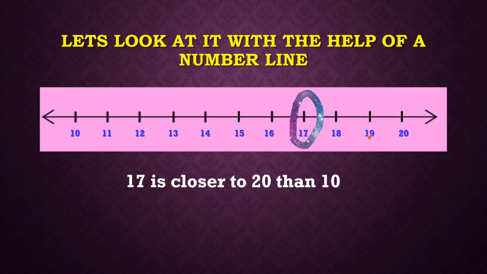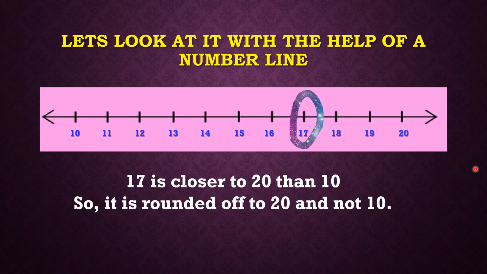So obviously 17 is closer to 20 than 10. Okay, so that means it is rounded off to 20 and not 10. So if I have to round off 17, then I will round off 17 to 20, because it is near to 20. So basically when we round off, then we see कि वो जो number हमने circle किया है, जिसको हमने round off करना है, वो किस zero के ज़्यादा पास है, lower zero के ज़्यादा पास है या higher zero के ज़्यादा पास है. So here the lower zero was 10 and the higher zero was 20. Okay, but यहाँ से उसके steps कम हैं, so that means it is closer to 20 than 10.